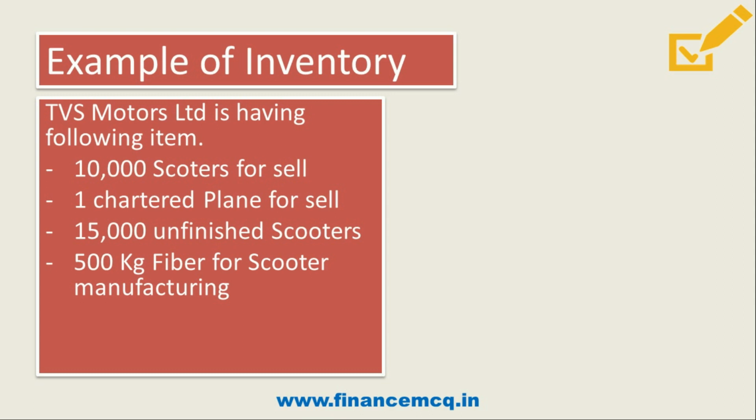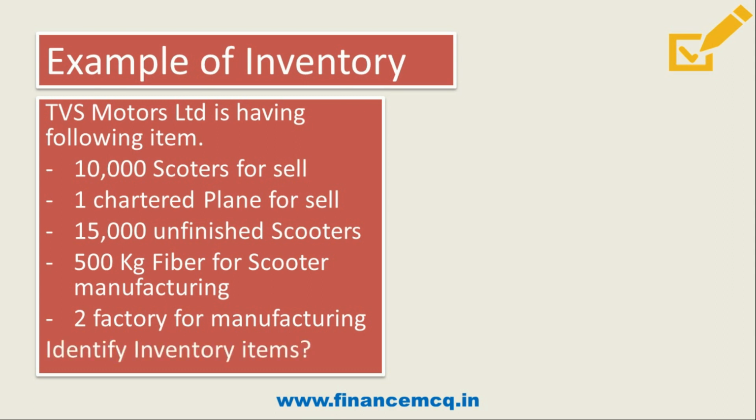Nowadays all scooters are fiber made only. Then two factories for manufacturing of these goods. So what we need to do is identify the inventory items out of all these items. Let's try to identify which one is an inventory.